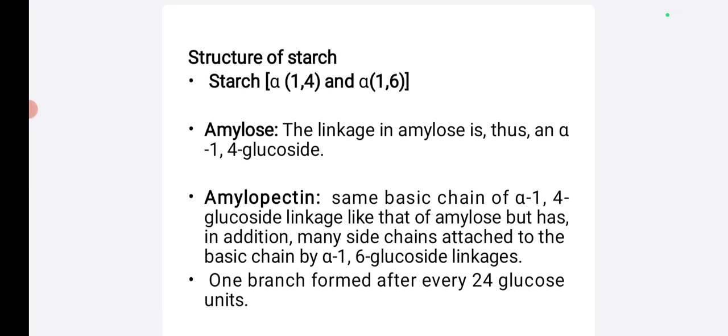Next, the structure of starch. Starch consists of alpha 1,4 and alpha 1,6 glycosidic linkages. First one, amylose. The linkages in amylose are alpha 1,4 glycosidic bonds. Next one, amylopectin. Like amylose, it consists of alpha 1,4 glycosidic linkages, and in addition to the alpha 1,4 linkages it has alpha 1,6 glycosidic linkages also. One branch is formed after every 24 glucose units.